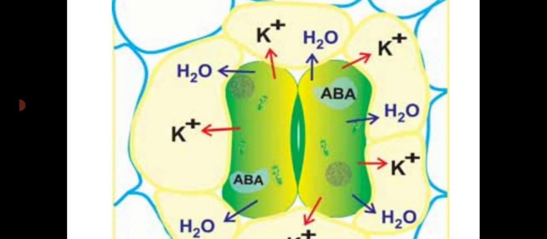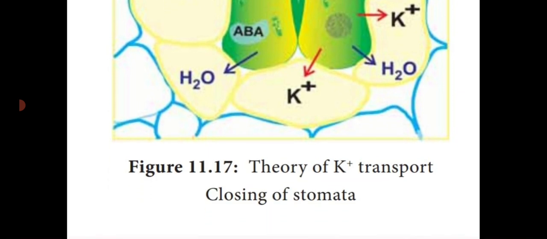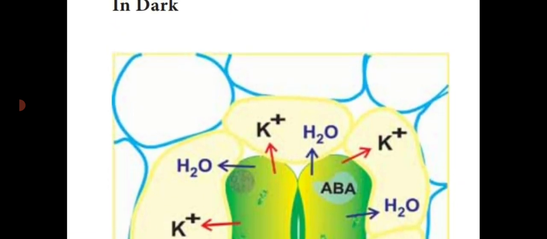So the solute concentration increases and water potential decreases. So they are absorbing water molecules from the outside.